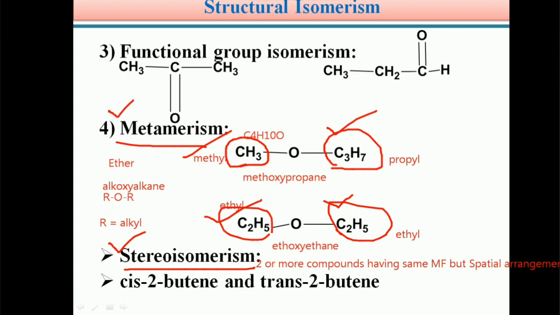If you see the structure, cis-2-butene, for our convenience I write a line angle formula: CH3, CH double bond, CH3. This is cis-2-butene.